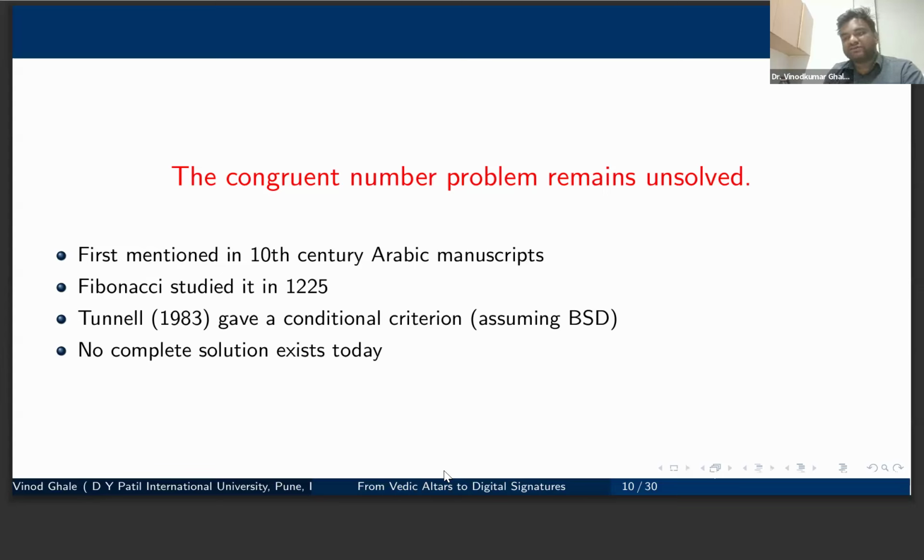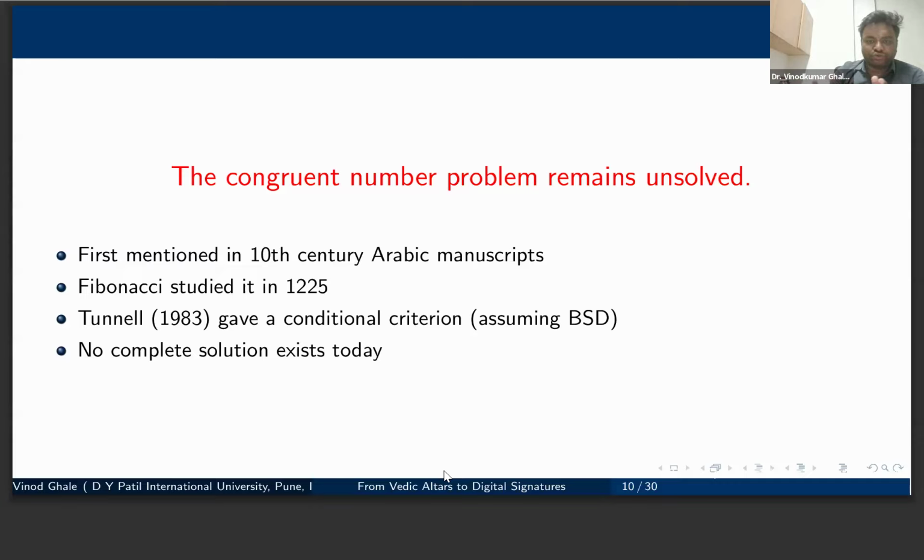Fibonacci stated some triplets. He found some congruent numbers like 5, 6, 7, and found the sides for them. He knew that 1 was not a congruent number but could not prove it. Later, Fermat proved it in the 17th century using the infinite descent method. Using this elliptic curve connection, we have made significant contributions. A breakthrough was made by Tunnell. He could not prove all the solutions exactly, as it assumes the BSD conjecture, the Birch-Swinnerton-Dyer conjecture. So the complete description of congruent numbers is still open.